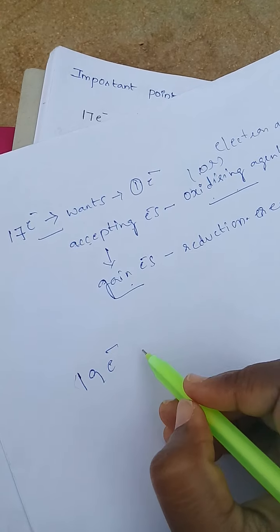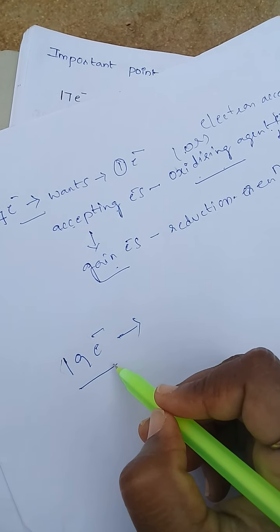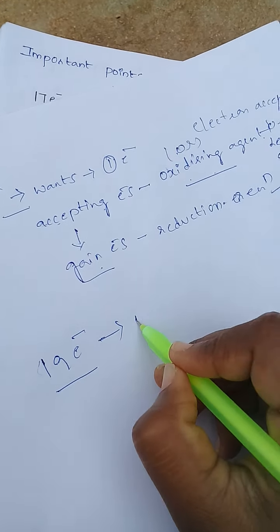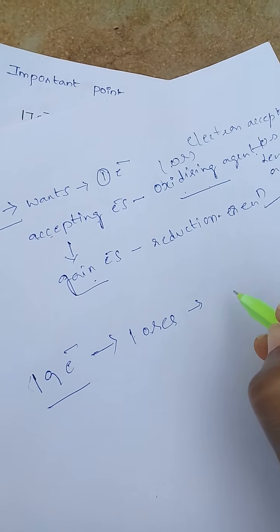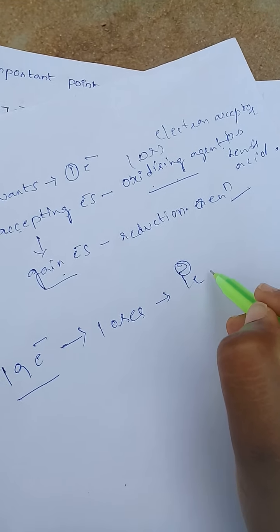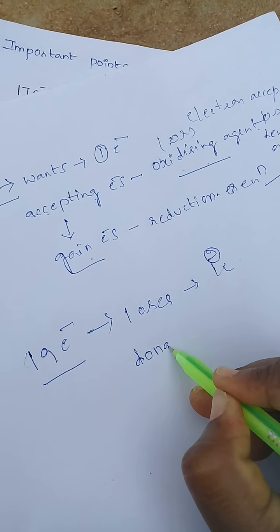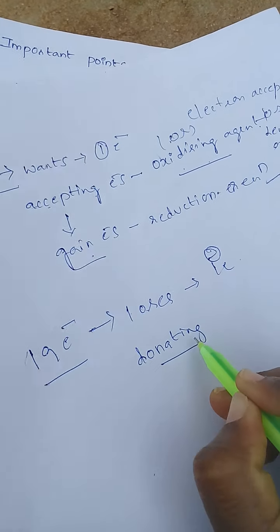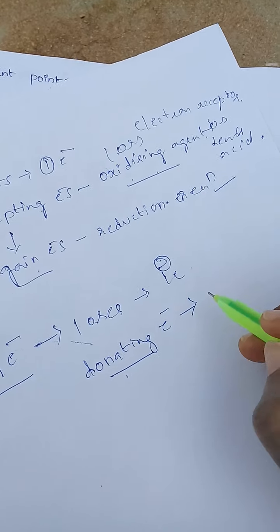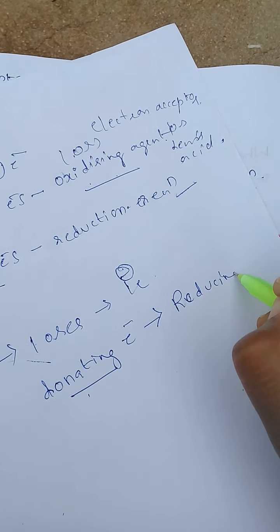When the complex attains a total of 19 valence electrons, how many electrons does it lose to attain stable configuration? Only 1 electron. Loses means donating, so the complex donating electrons acts as a reducing agent.